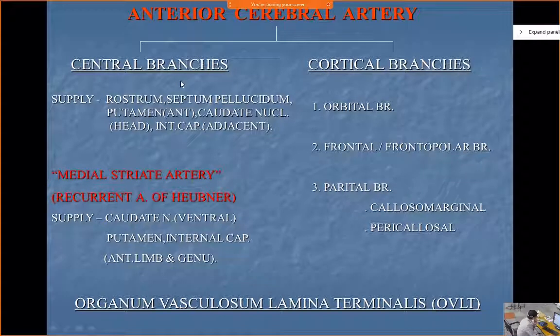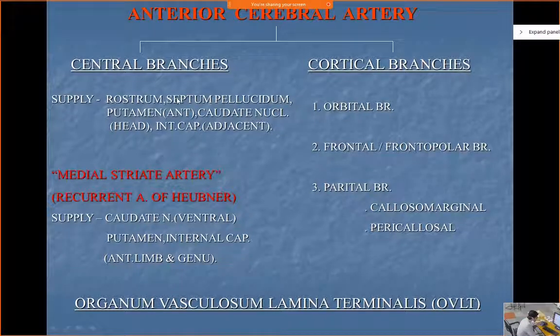What are the central branches? Yes. They will supply the structures which are deep. That means these central branches will dig in, penetrate inside the substance of the brain, and supply the deeper collection of nuclei and the other structures. Okay. So here, the central branches of the anterior cerebral will supply all these structures.